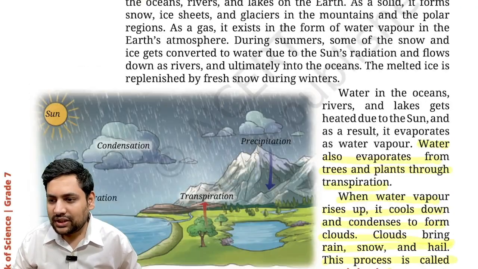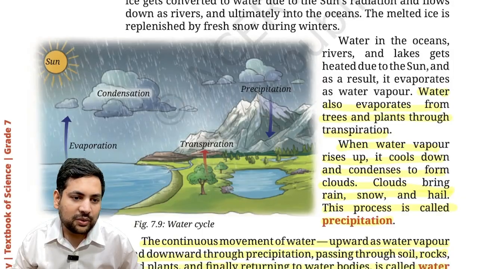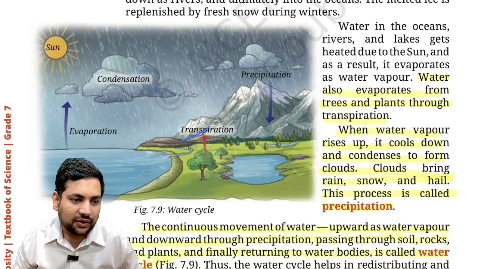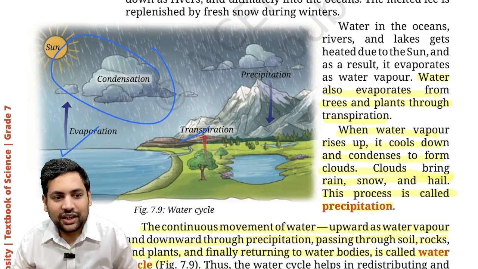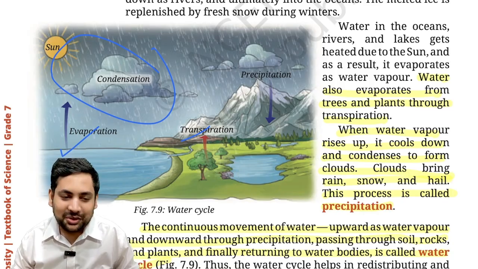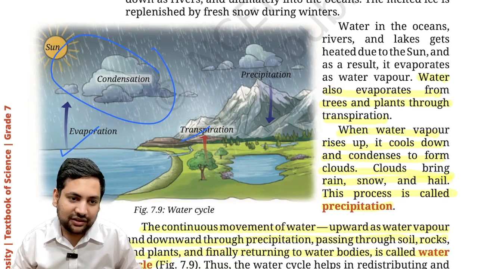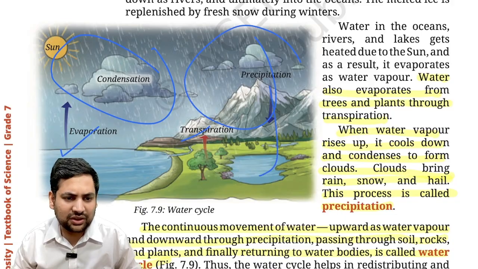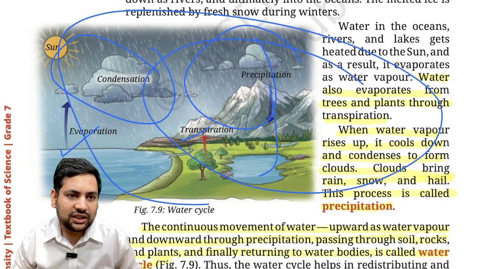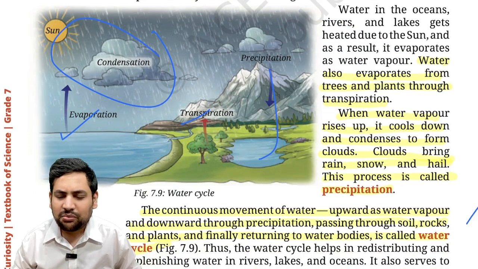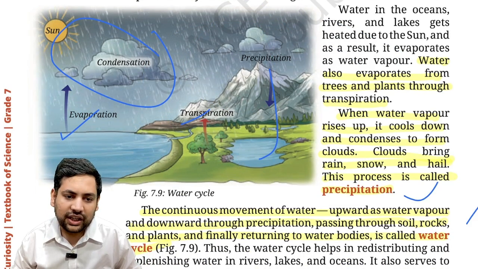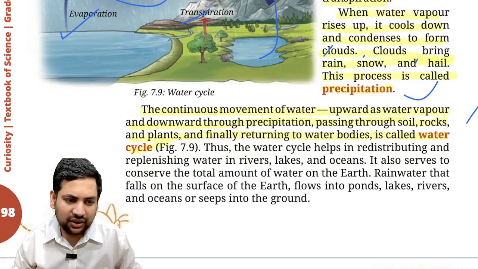Then it talks about the water cycle, which we have already seen. So plants do transpiration, from the sea you have evaporation, then you have condensation in the clouds, and then eventually it becomes too heavy to be held by the clouds, and then there is precipitation and the process continues. This is what you know as the water cycle. Here precipitation can be in the form of rain, snow, hail, all these we have seen. So this is called the water cycle.